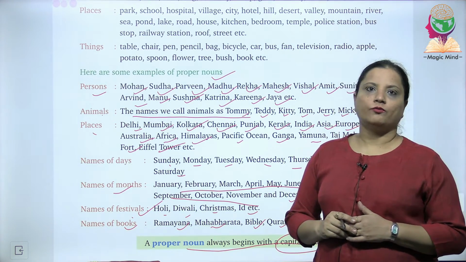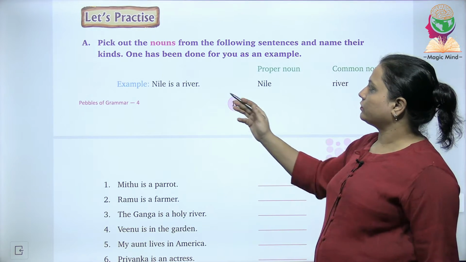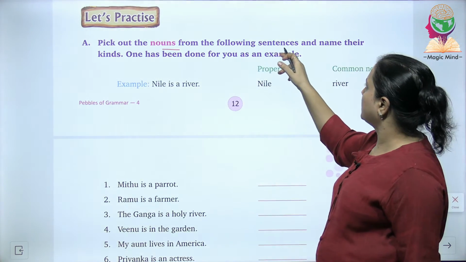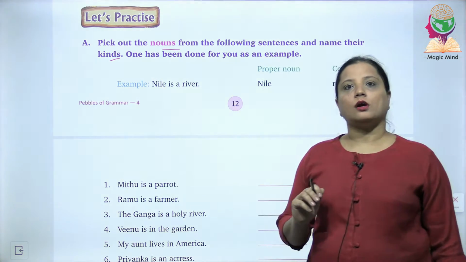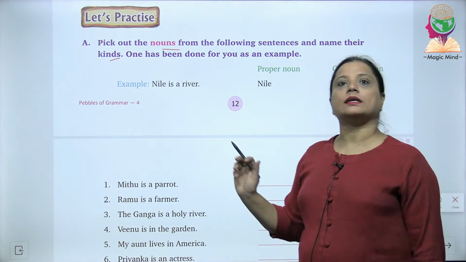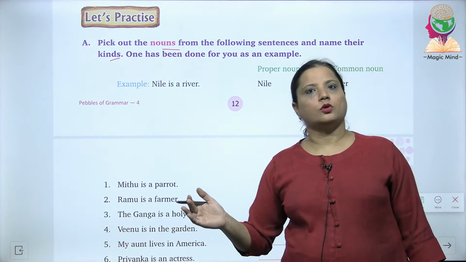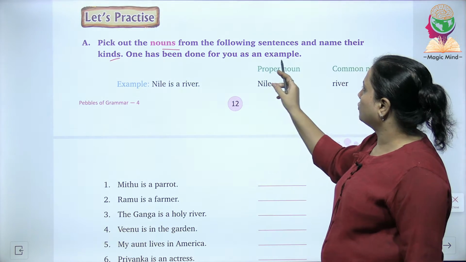Let's now move further. They have given you a practice question. Pick out the nouns from the following sentences and name their kinds. You have to find out the nouns from the sentence and then tell the kind, whether it is a proper noun or a common noun. One has been done for you as an example.